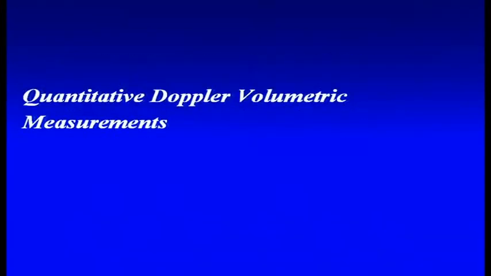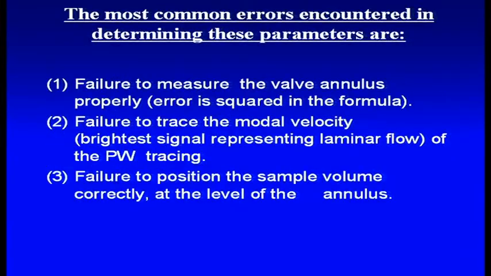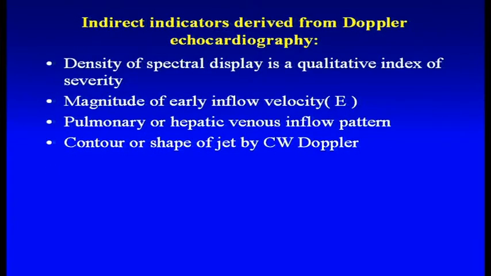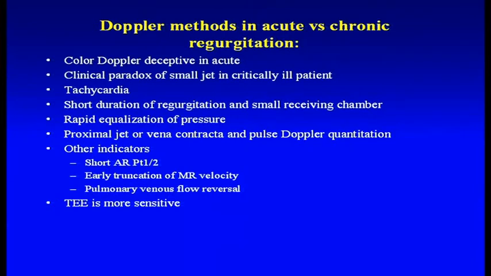There are several limitations of PISA, and the biggest problem is that PISA is dependent upon a sphere, whereas it is a smiley faced regurgitation jet which is opening, the orifice area is smiley, and that's one of the major limitations of PISA. You have quantitative parameters where you calculate the volumes, you can calculate the effective orifice areas, you can calculate the regurgitant fractions, and these can all be done using Doppler techniques.